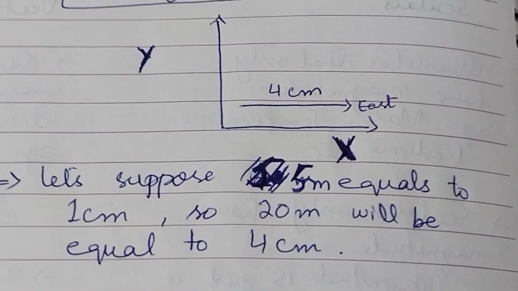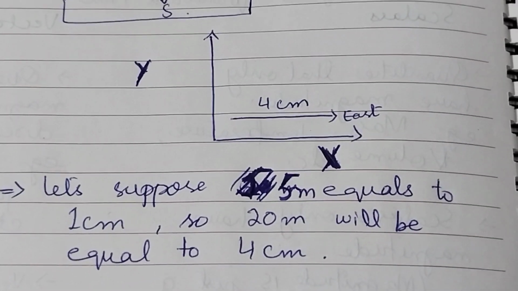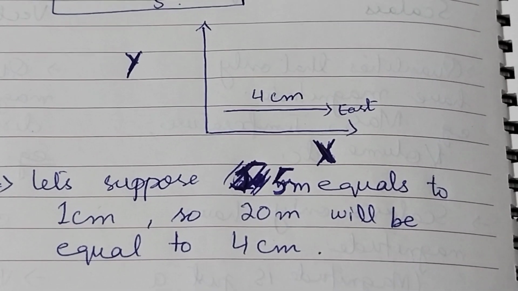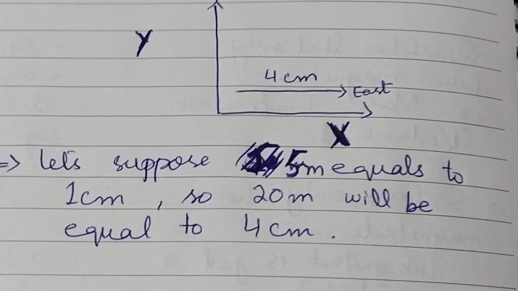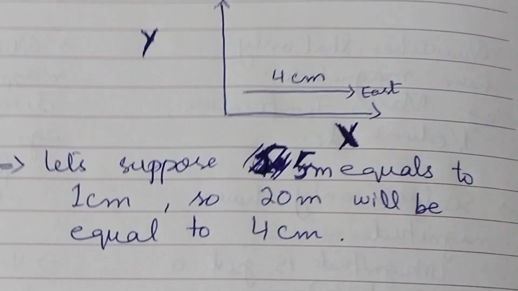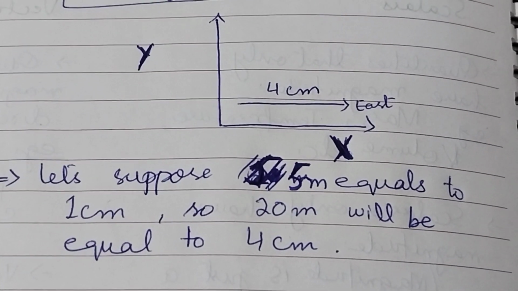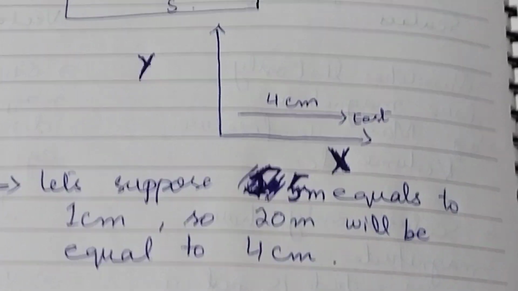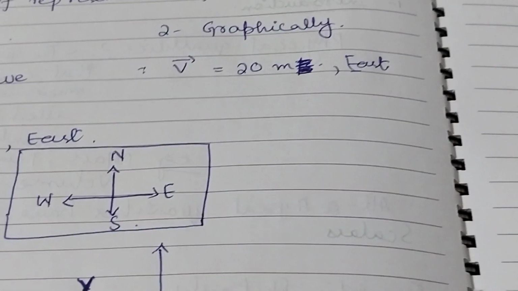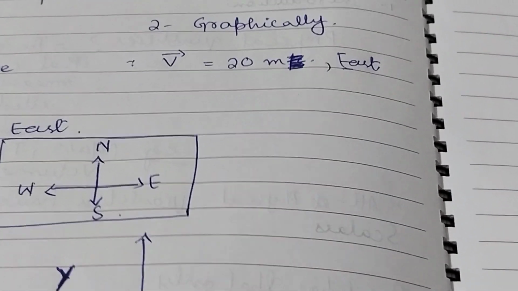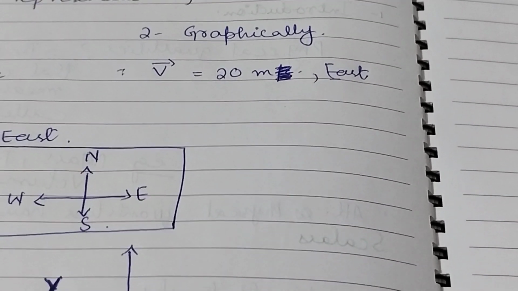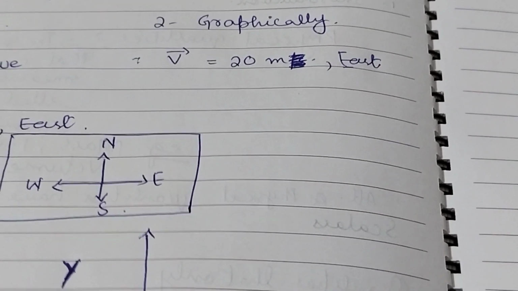We have selected a scale that 5 meter is equal to 1 centimeter, then 20 meter is equal to 4 centimeter, and along with this method of scaling we have drawn 4 centimeter on a paper. And we have represented a vector graphically having a magnitude of 20 meter in an east direction.